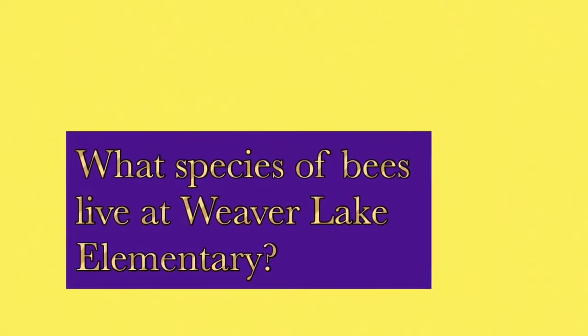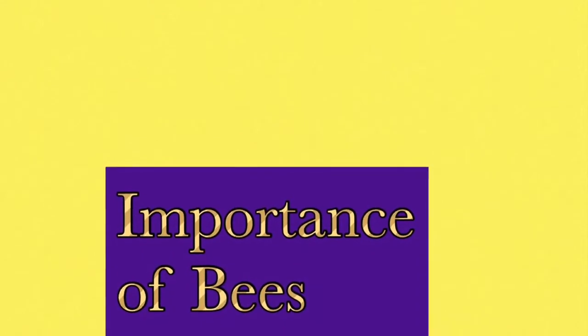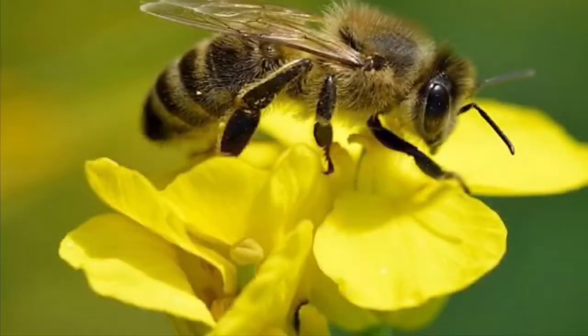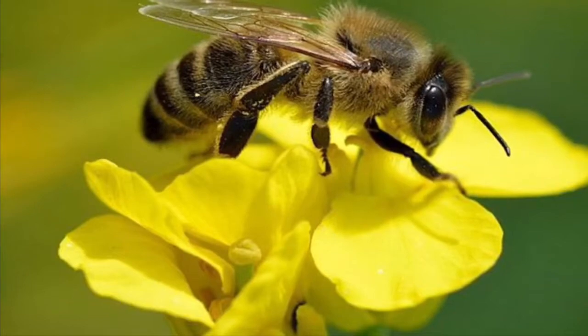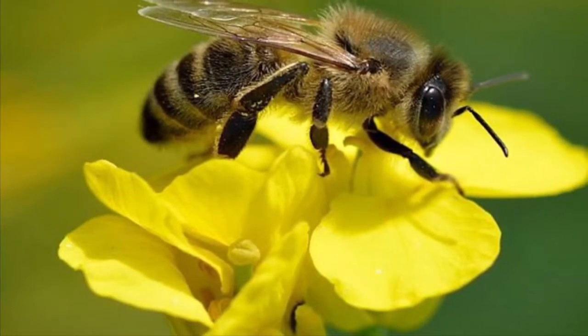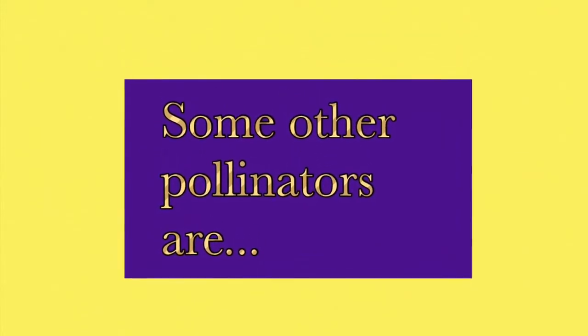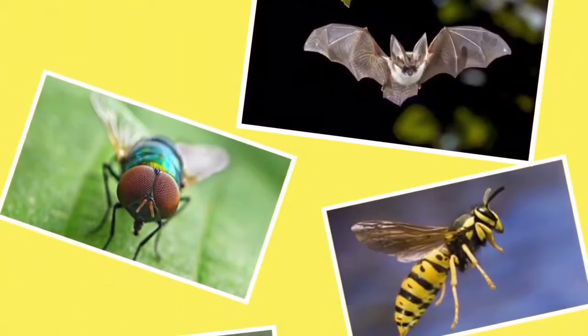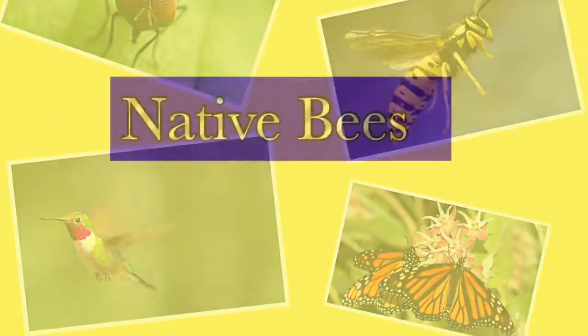What species of bees live at Weaver Lake Elementary? Importance of bees. All bees are important for pollinating because they pollinate 1/3 of our food. Without bees, we would lose lots of fruits and vegetables because the bees would die. Some other pollinators are flies, butterflies, hummingbirds, wasps, and bats.